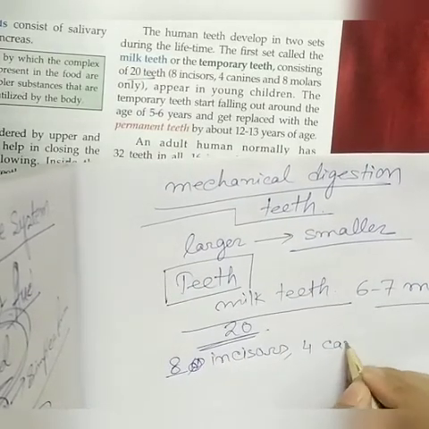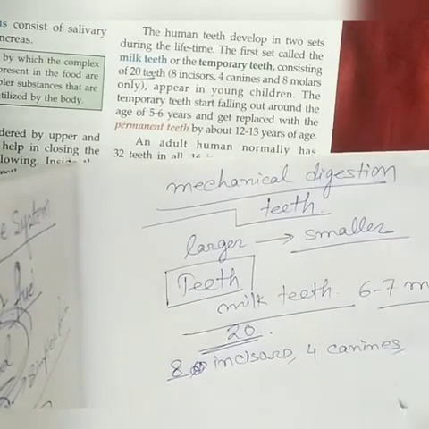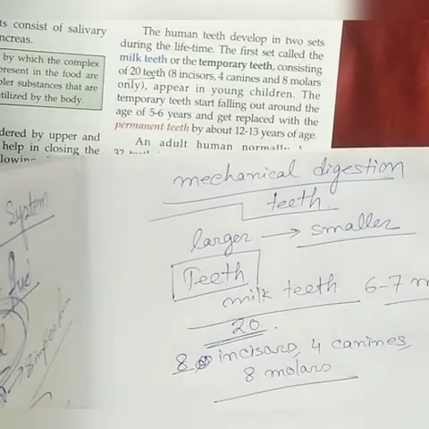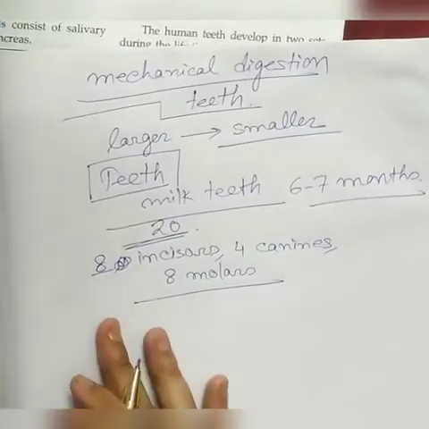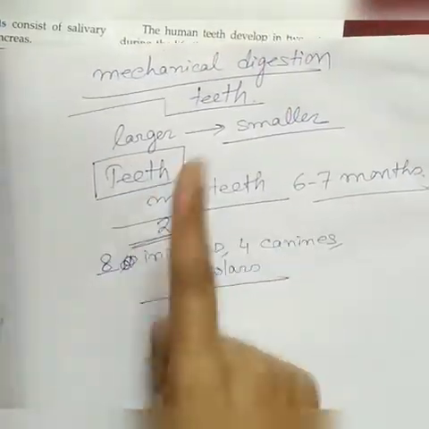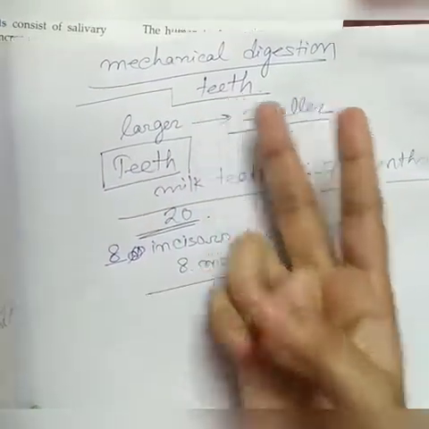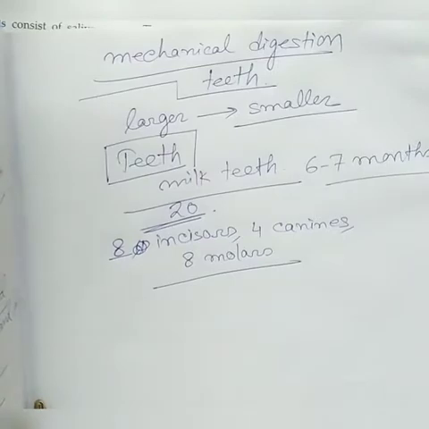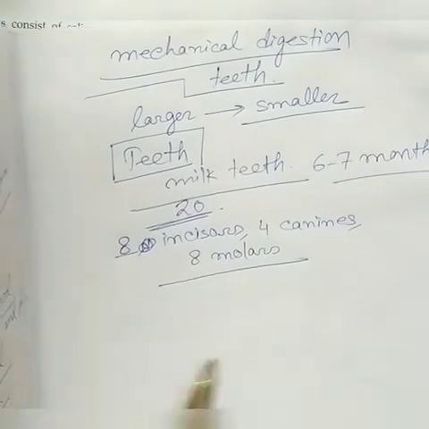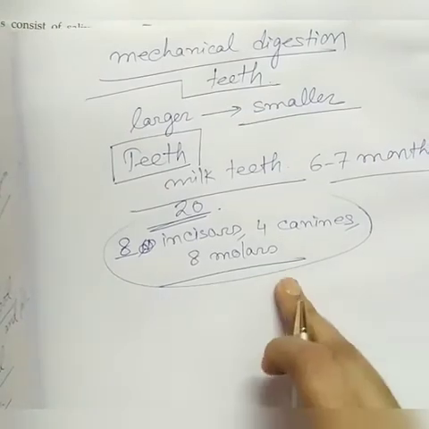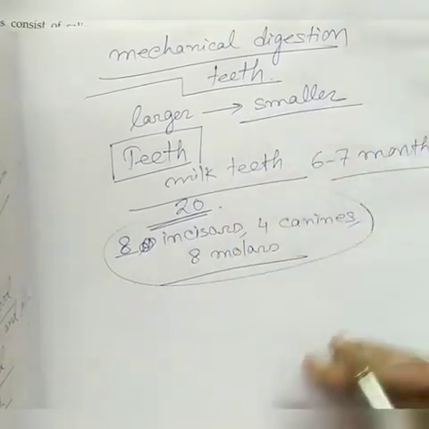4 canines and 8 molars. We have learned in our previous class that humans have 4 types of teeth: incisor, canine, premolar and molar. Four types of teeth are there, but in the case of milk teeth, premolar is absent. There is no premolar in the set of milk teeth.